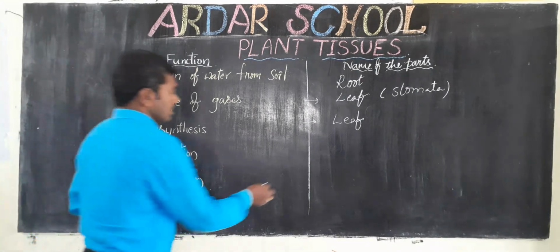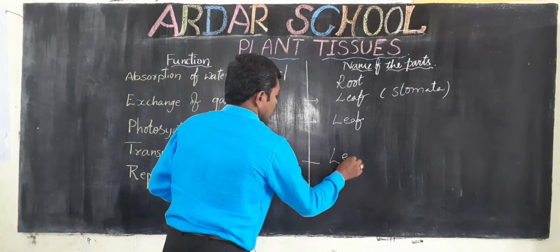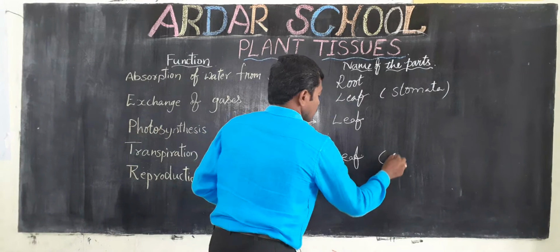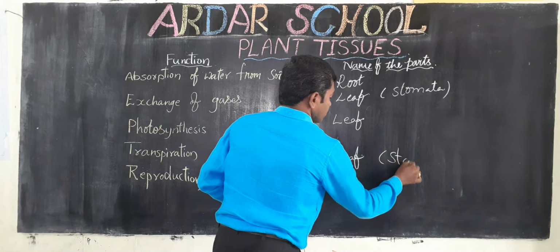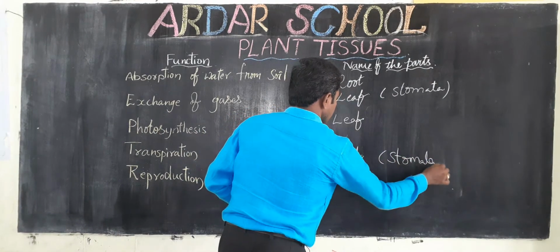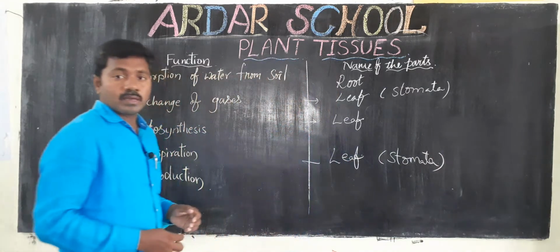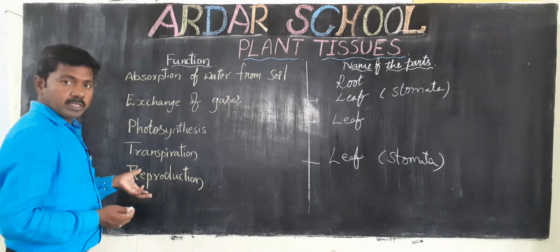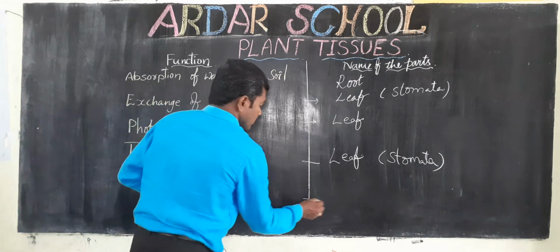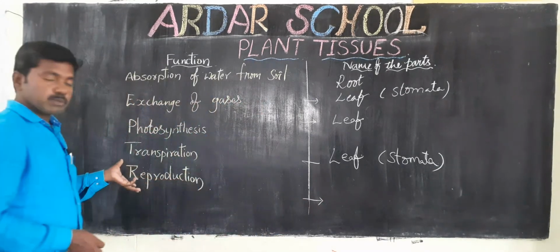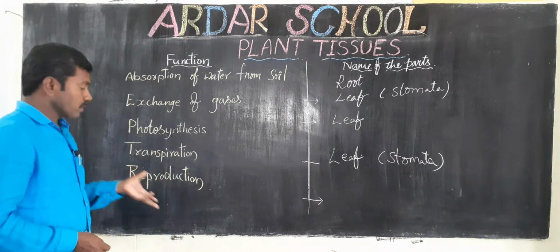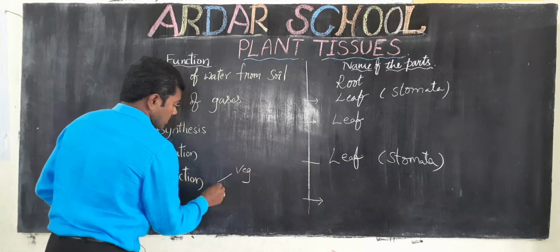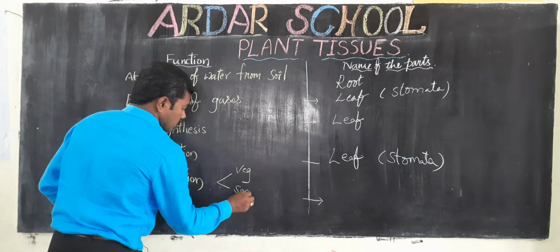This is also done through the leaf, and here also stomata play the key role. Next one, reproduction. Mainly two types of reproduction are there: one is vegetative reproduction, the second is sexual reproduction.